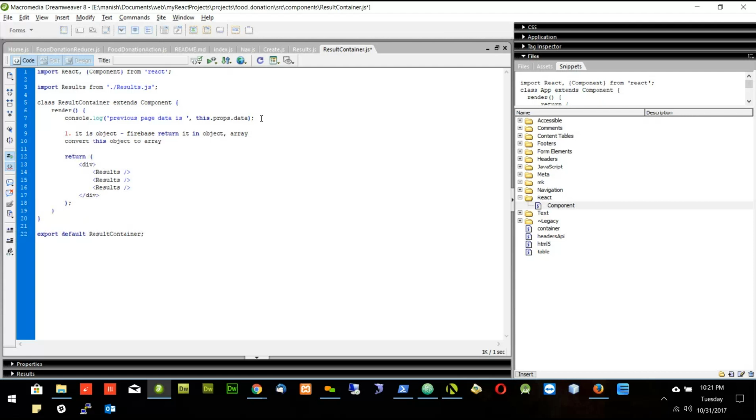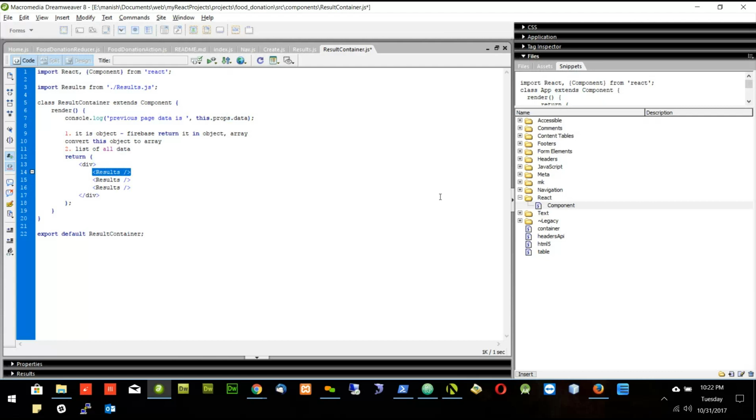Second problem with this data is it is a list of all data. So we have to loop through all data, and we have to show the results for each data. The result is nothing but each individual row. Since this data will have multiple rows, we have to loop through all the data, and for each loop we have to call the result with that data.